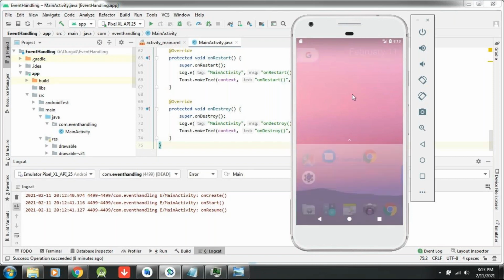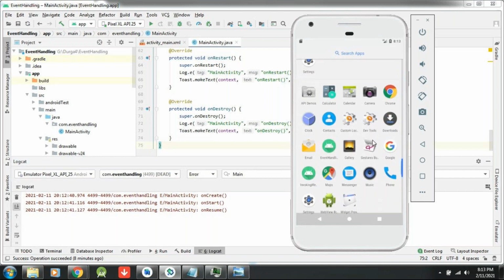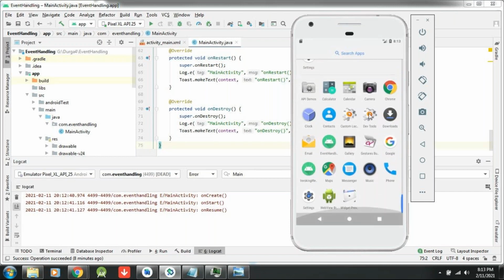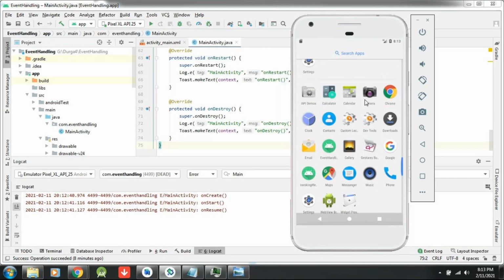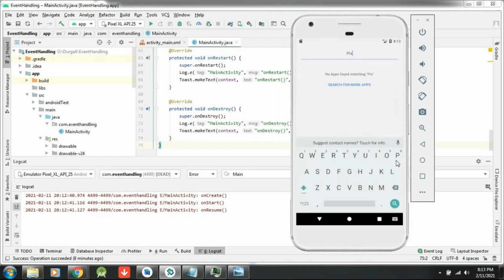I try to search for it. I think this app is not installed. It's okay, leave it, no problem. We'll start the next example.